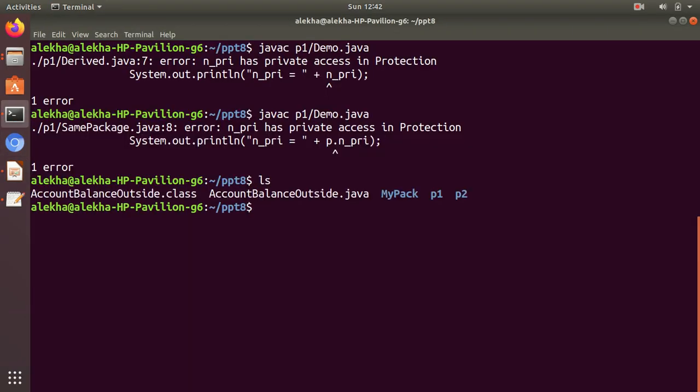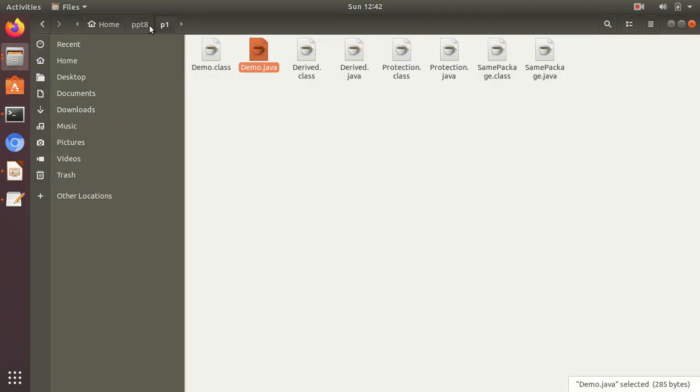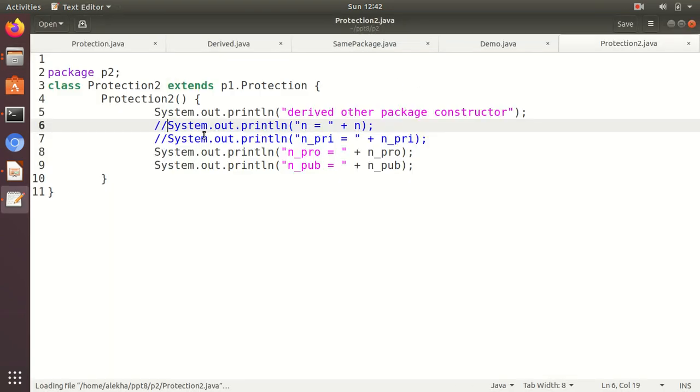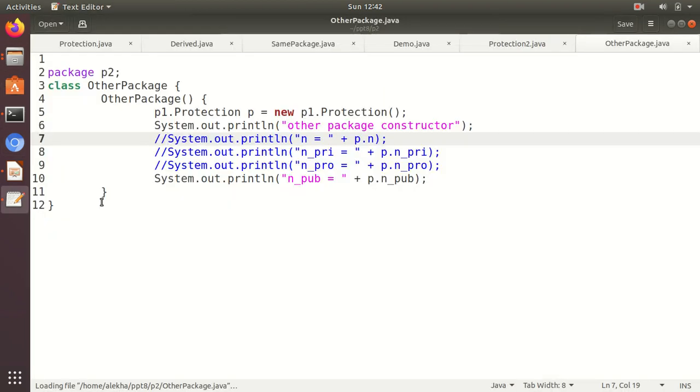So we have the package P2. Let us go inside and see. All the files are here. Let me open and show you all the files. For the first time I made them into comments. See that default access outside the package is not allowed, and that's why it will lead to an error. Private is definitely not allowed.